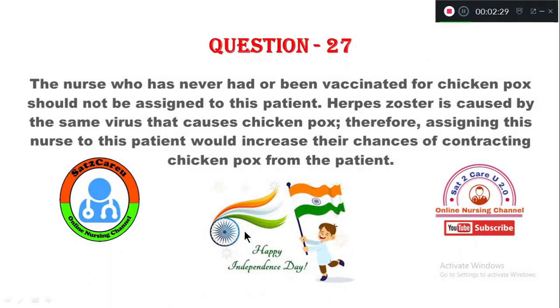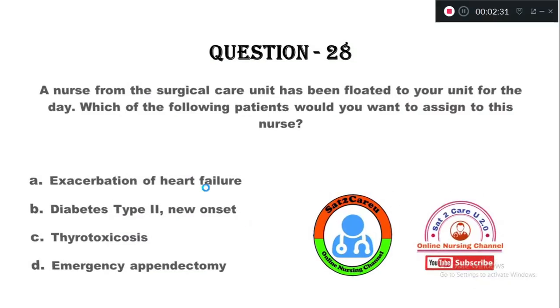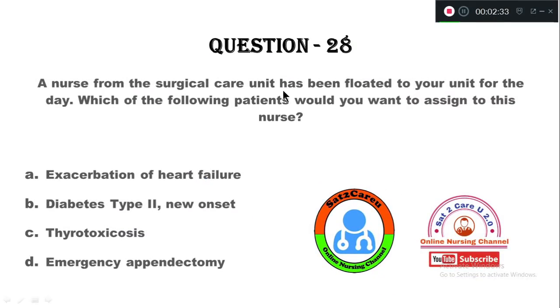Question number 28. A nurse from the surgical unit has been floated to your unit for the day. Which of the following patients would you want to assign to this nurse? Option A, exacerbation of heart failure. Option B, diabetes type 2, new onset. Option C, thyrotoxicosis.